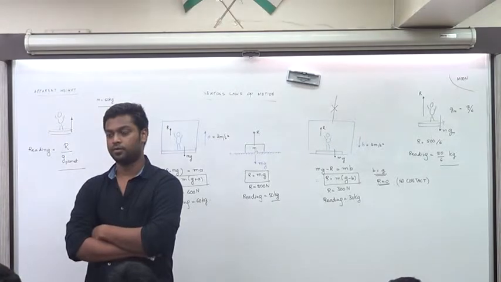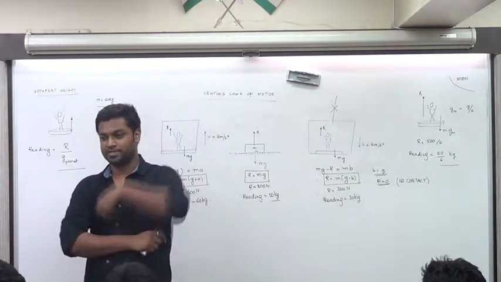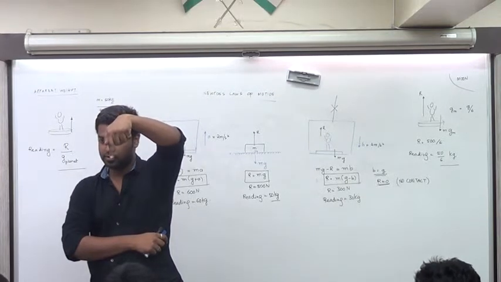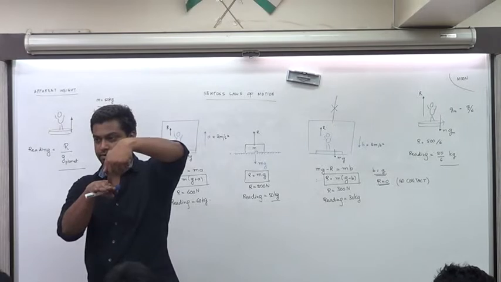Yes. If you are traveling with more than the acceleration of gravity, then you'll be towards the roof. But acceleration due to gravity is in the downward direction. Yes. If you're traveling faster than the elevator, then you'll be hitting the floor. Right?